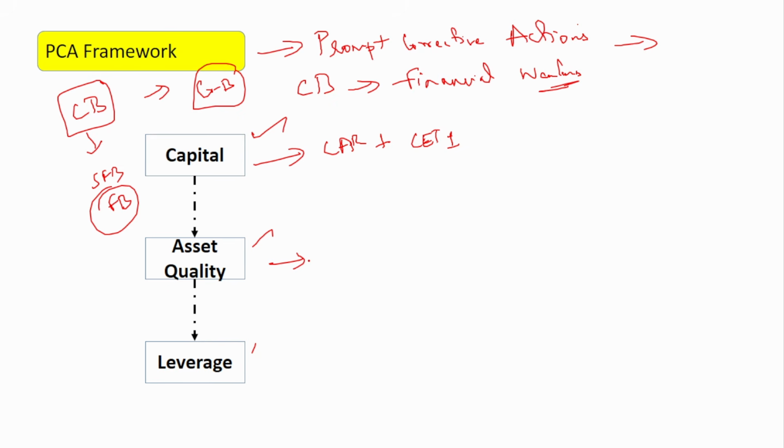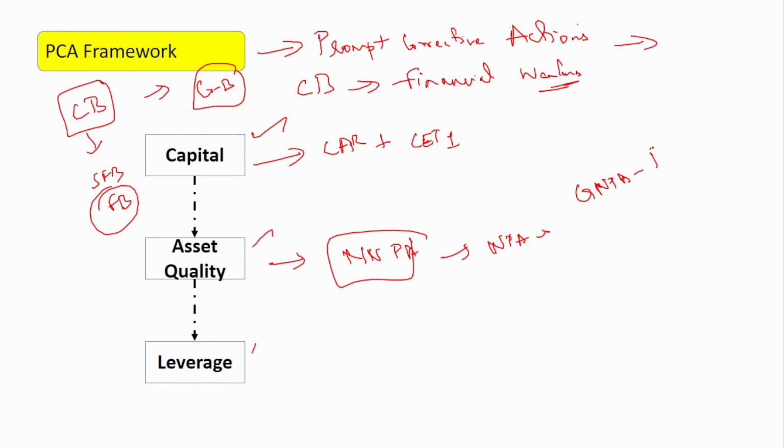Next, asset quality. So here, asset quality, if you see, net NPA is monitored. So you know what NPA is, right? NPA is when the customers fail to repay the loan and the loan turns into a bad loan. When you do not repay the loan for 90 days straight, no principal is paid, no interest is paid, then that loan becomes an NPA. So here, if you see, there are 2 things. One is the gross NPA and the other is the net NPA.